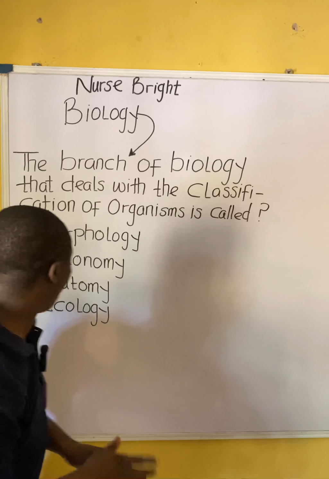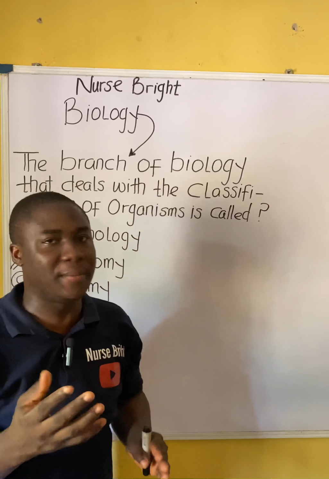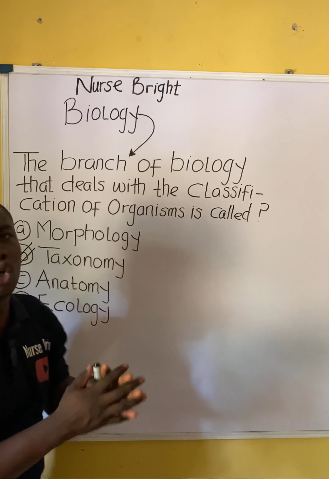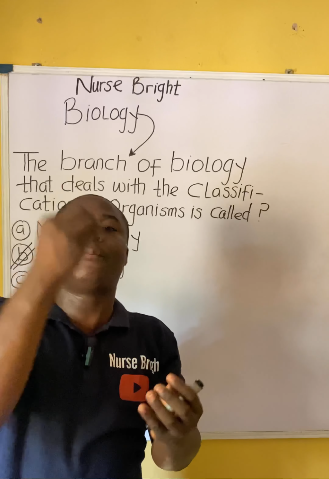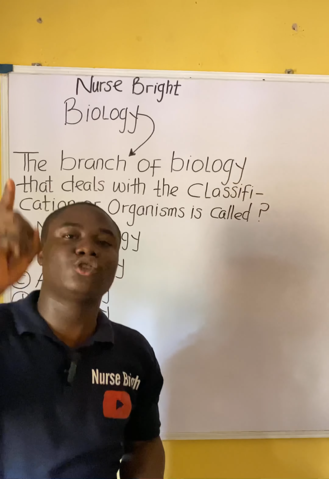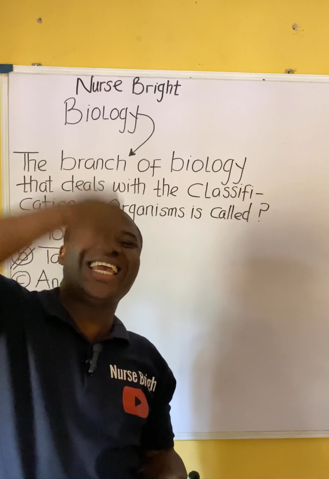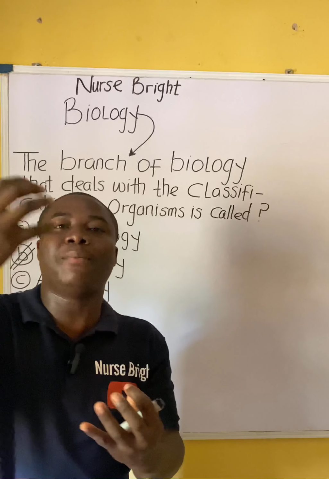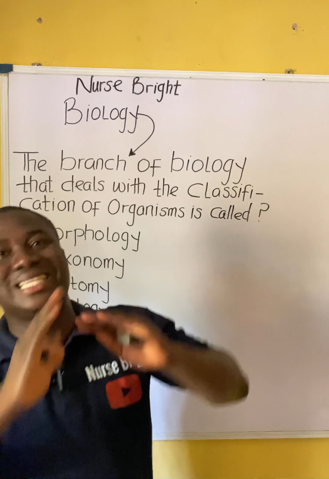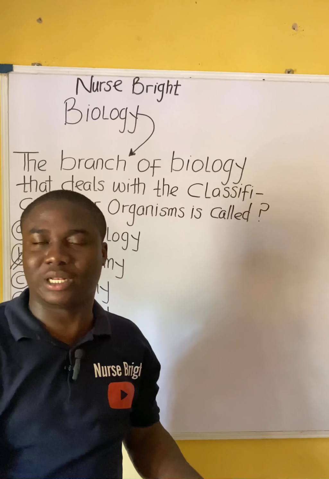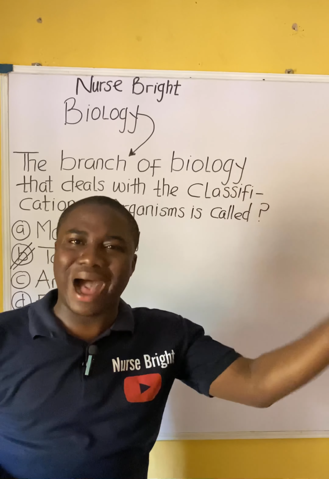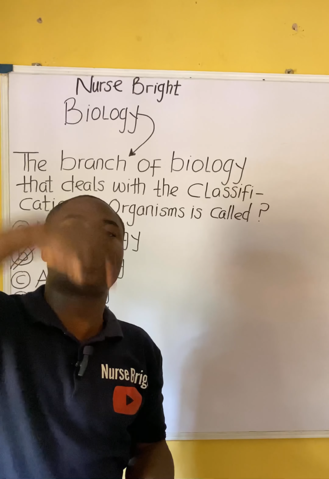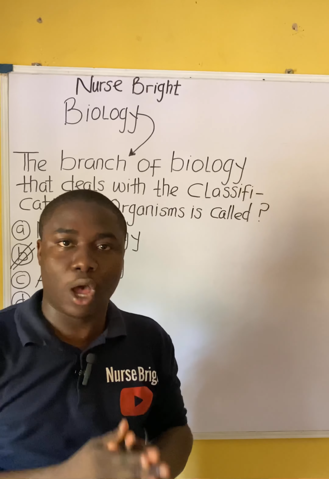Now, moving over to option C, which says anatomy. Anatomy is not the branch of biology that deals with the classification of organisms. Anatomy is a branch of biology that has to do with the study of the internal structure. Remember I said that morphology is a branch of biology that studies the external structures of organisms, be it plants or animals, whereas anatomy is a branch of biology that studies the internal structures of organisms.